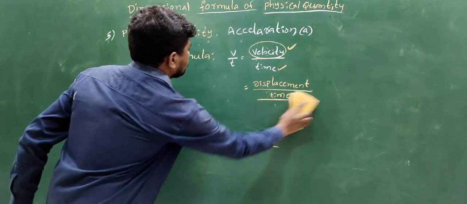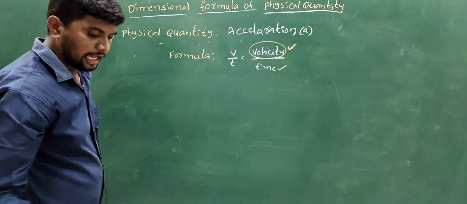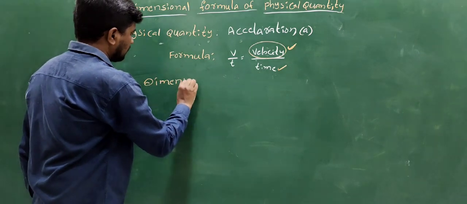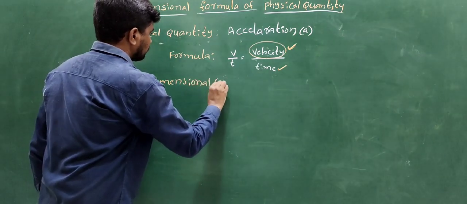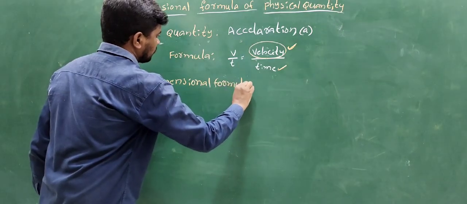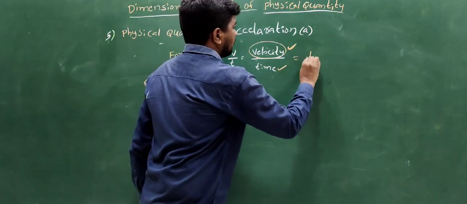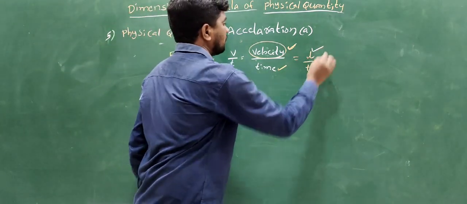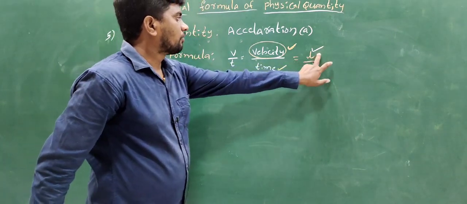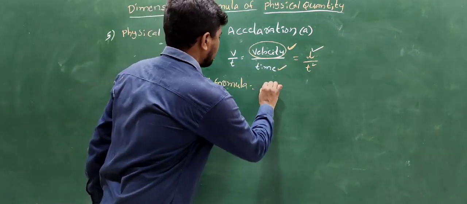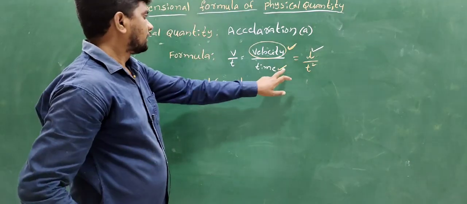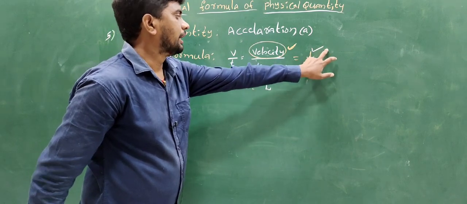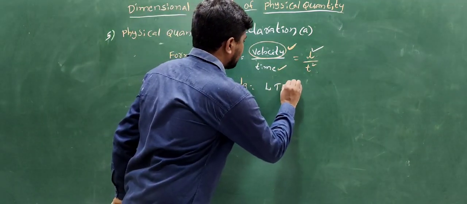Another one is the dimension formula. For L by T square, the dimension formula of L is capital L. Next, the dimension formula of time T square is in the denominator, so T to the power of minus 2.